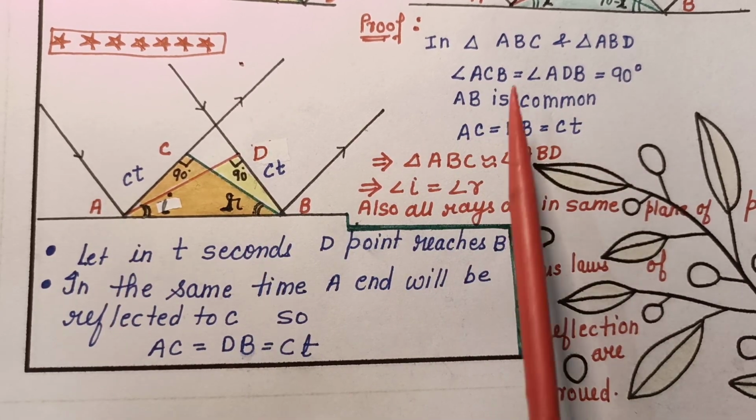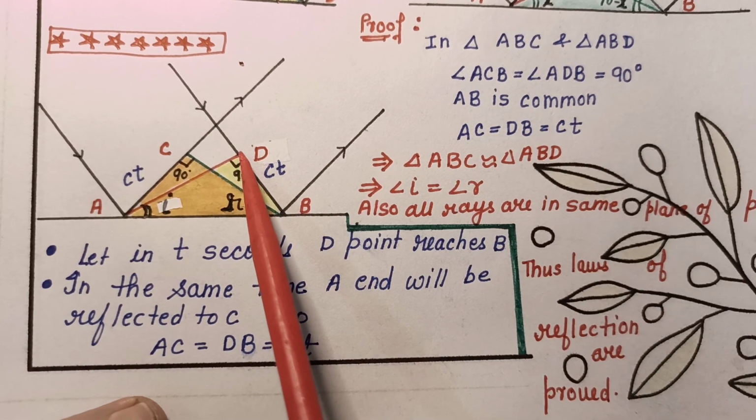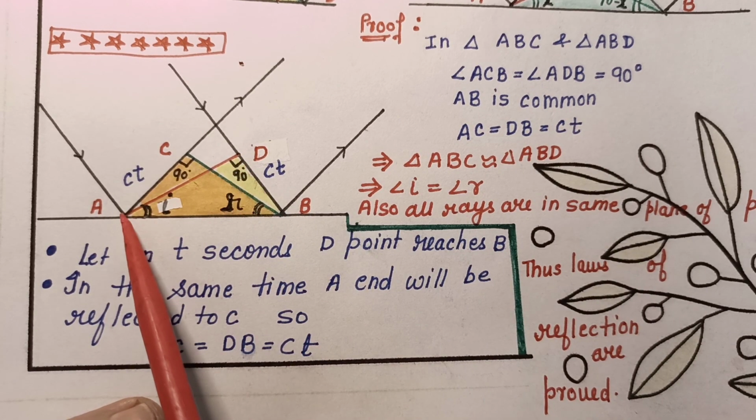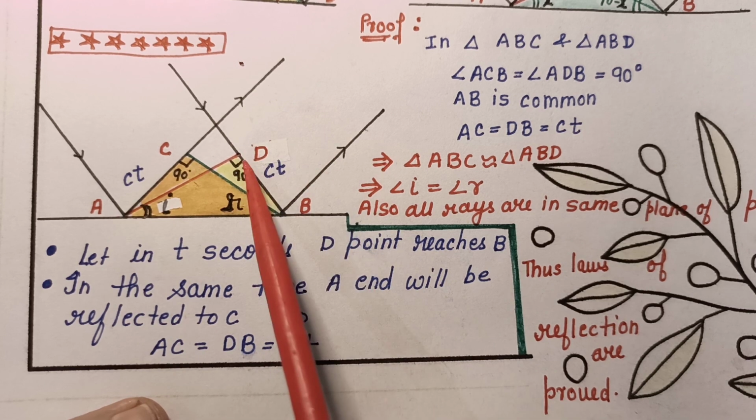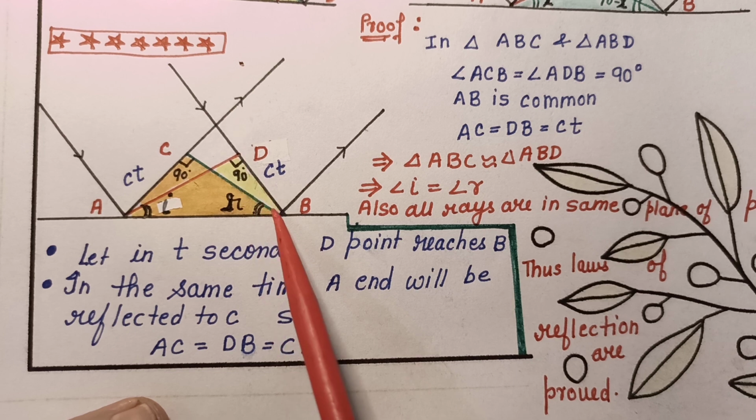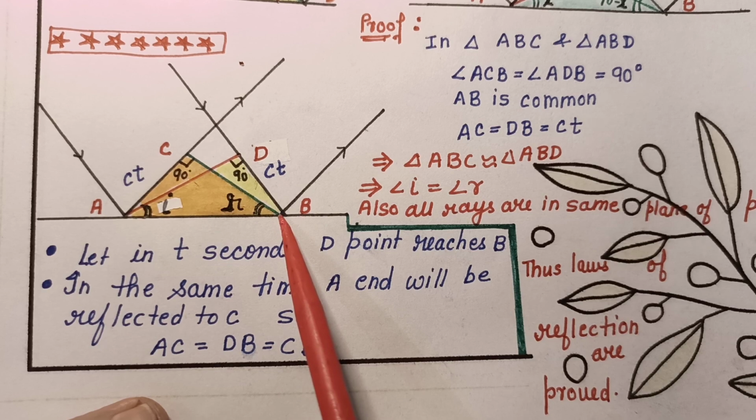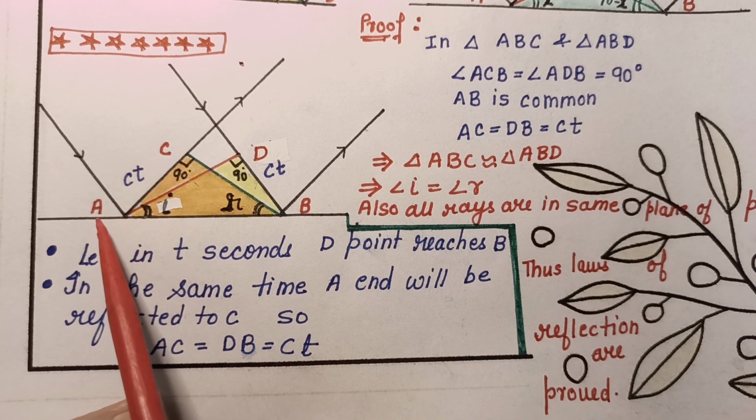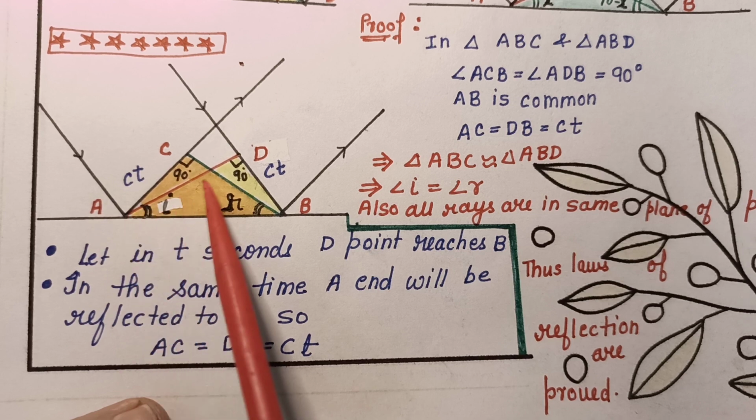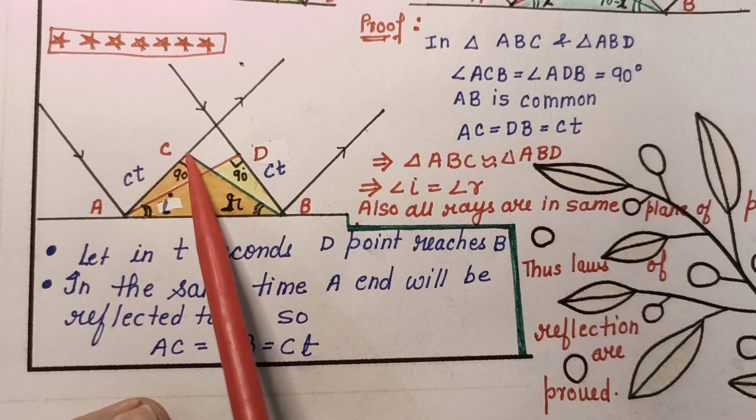Then AB is common. Now consider this point D of the incident wavefront. It is moving with the speed of light if it is the air medium, and in t seconds it reaches from this point to this point. During this time, when the incident part D reaches point B, the part which is already incident on the reflecting surface at A of the wavefront is reflected in the same time to point C.